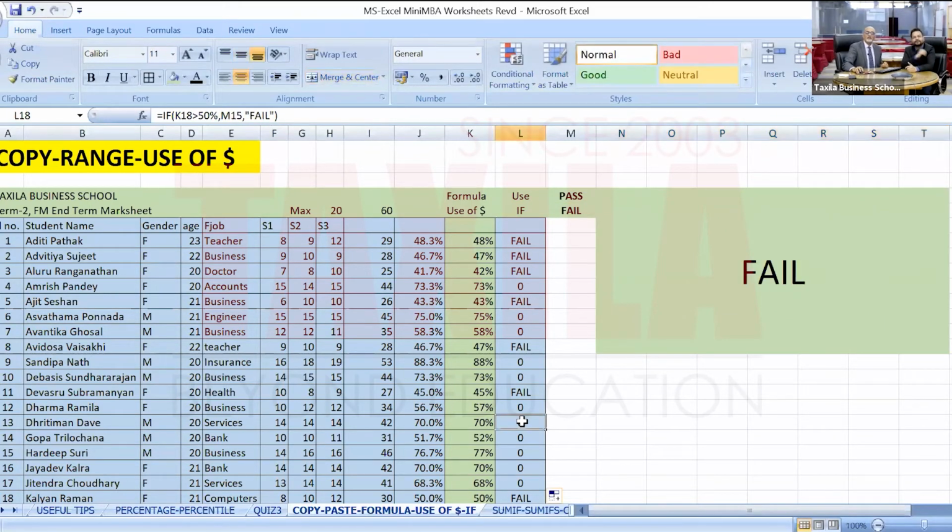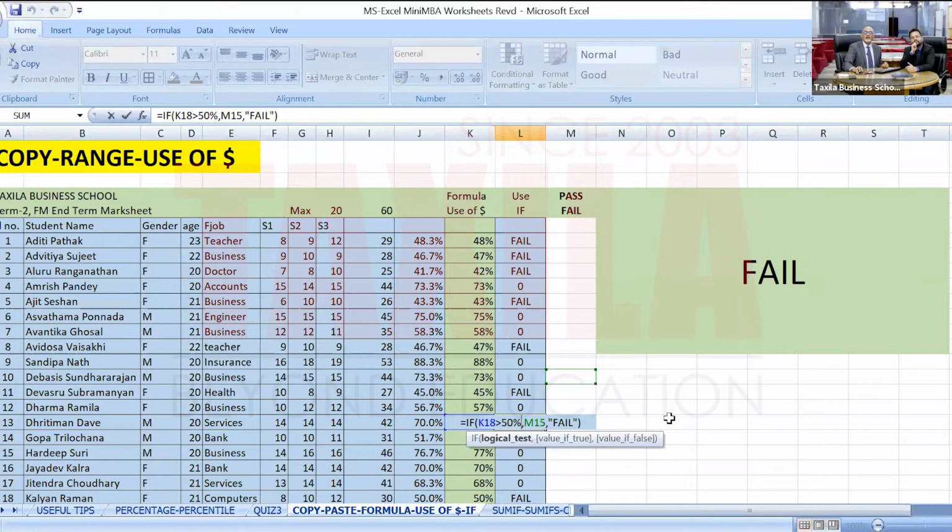All right, let us see one formula where there is a zero. So Dhritiman Dabe, when I see the formula, it is saying Kate 18 greater than 50%. Yes, that's a correct condition. M15. Where I had put M3, now it has come to M15 because I copied this so many rows. In the 15th row, it has become M15. In the next row, it will become M16, which is a null value. There's nothing written over there.